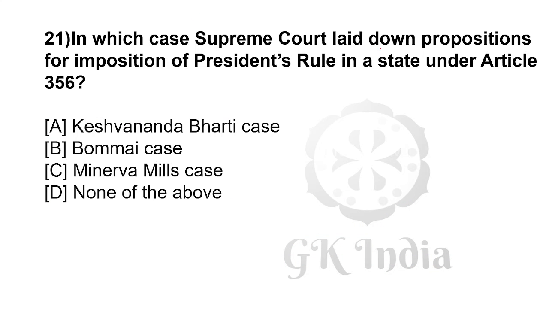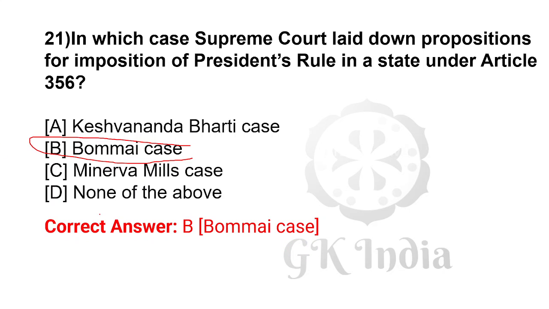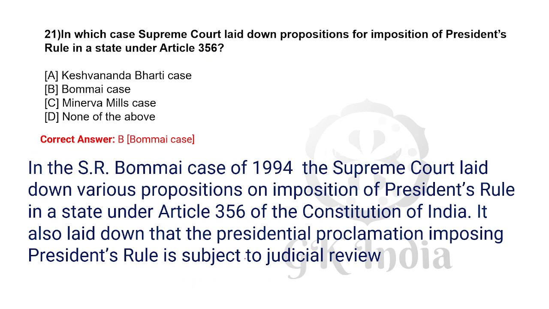In which case did the Supreme Court lay down the propositions for imposition of presidential rule in a state under Article 356? Correct answer is B, the S.R. Bommai case. In the S.R. Bommai case, the Supreme Court laid down the various propositions on imposition of president's rule in a state under Article 356 of the Constitution of India. It also laid down that the presidential proclamation imposing president's rule is subject to judicial review.